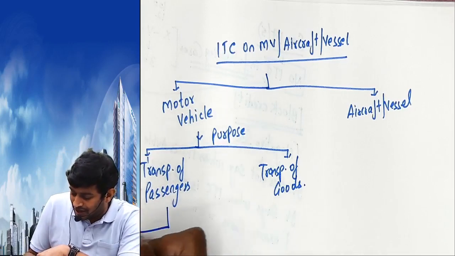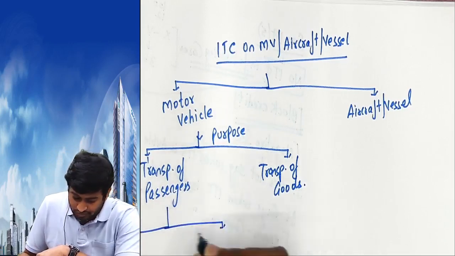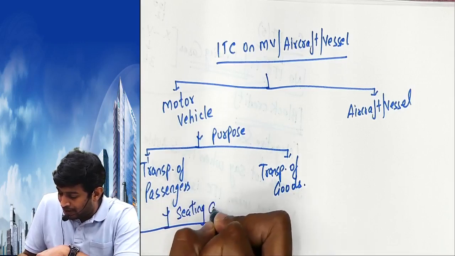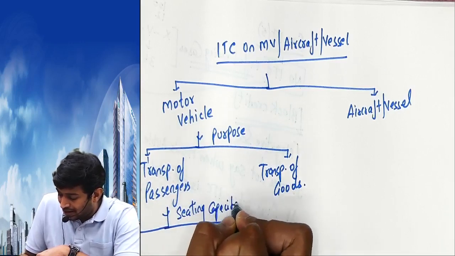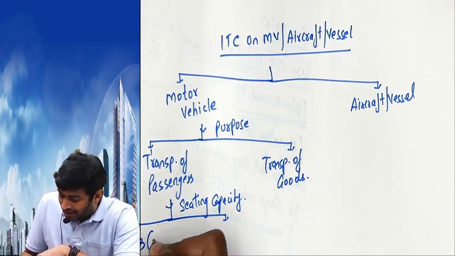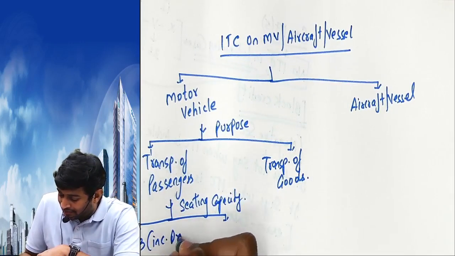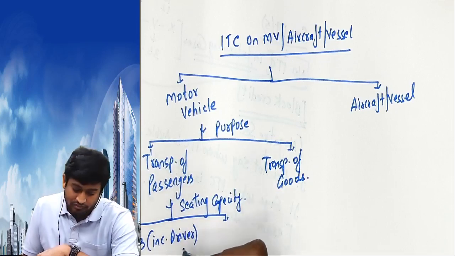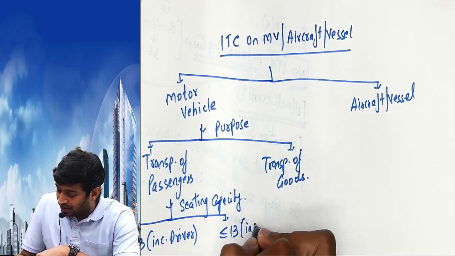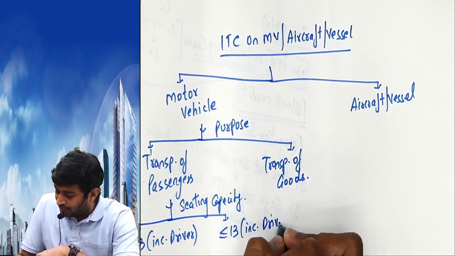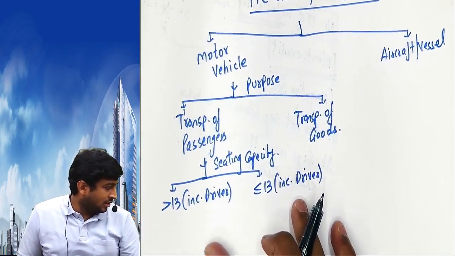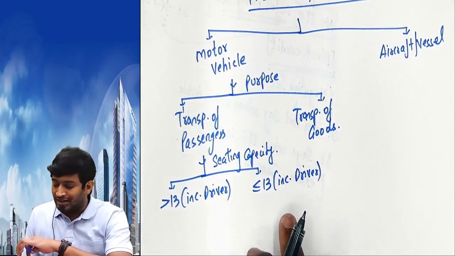If it is passengers, we check the seating capacity of the bus. What do we check? Seating capacity. More than 13 including the driver, or less than or equal to 13 including the driver. Don't copy, I'll give you time.